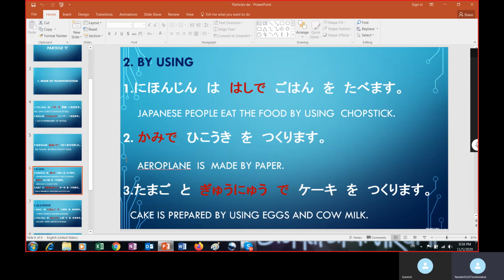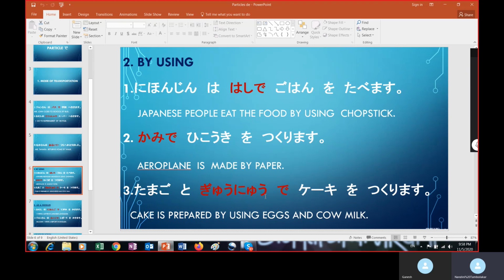Let us move to the next example. Kami de hikoki o tsukurimasu. Here kami is paper. Of course it is origami paper. Okay, an origami aeroplane for playing. So kami de hikoki o tsukurimasu. An aeroplane is made by paper, okay, for the children to play with. The third one.